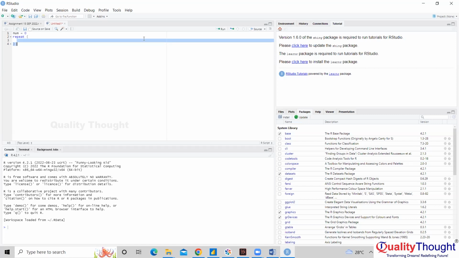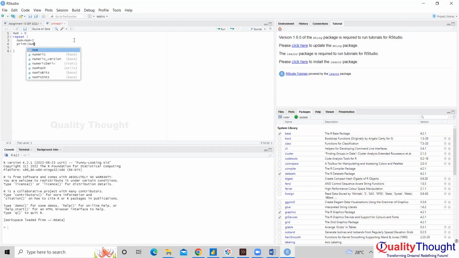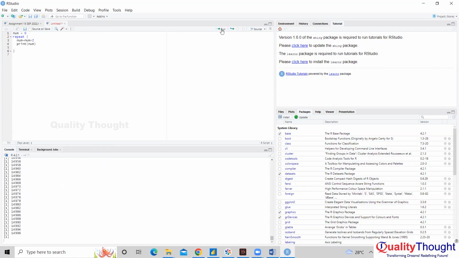Now I'll say repeat, and I can say num equal to num plus 2, and then I'll say print num. Now if I run it, what happens? It will be running continuously, no, sir? Yes. It's running continuously because it keeps on repeating.